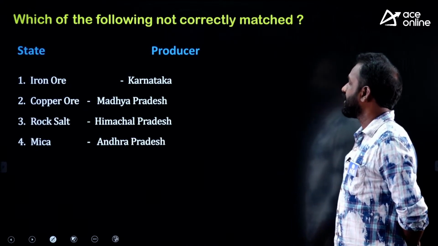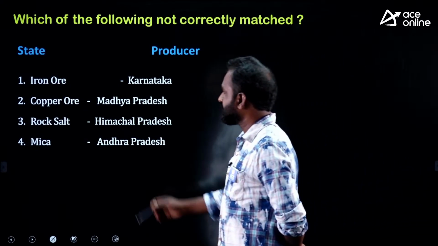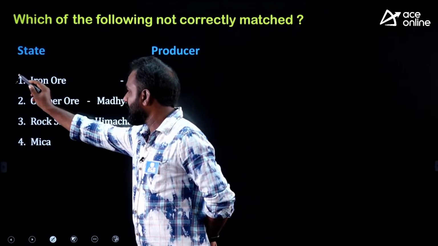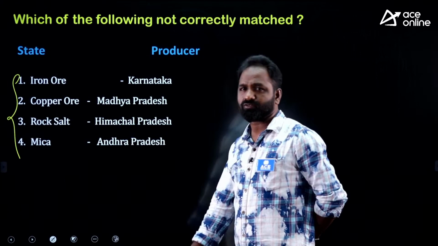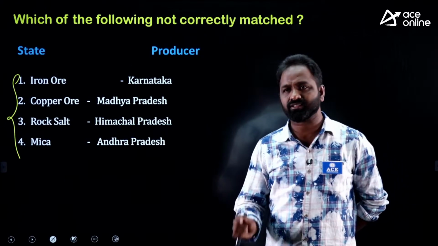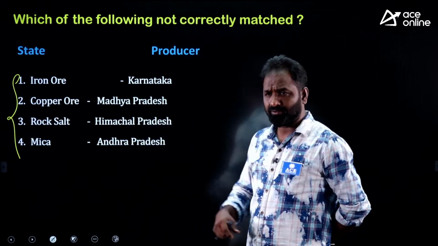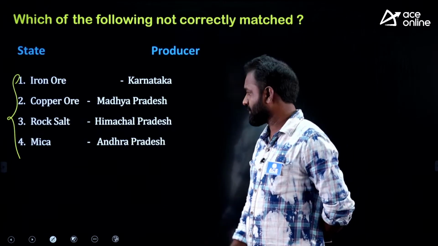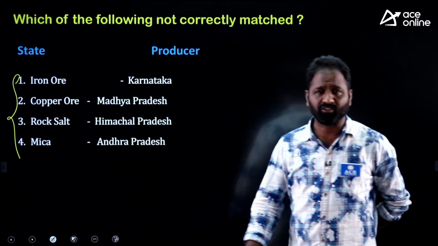Next, which of the following is not correctly matched? On the left side the minerals, iron ore and others, were given, and on the right side the producer was given. The question is very simple. On the left side the minerals were given, on the right side the leading producer states. So one thing is wrongly matched.